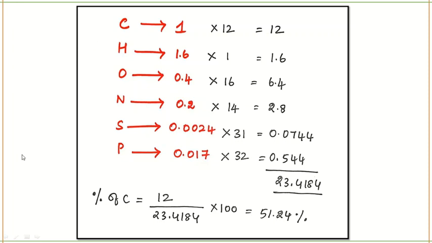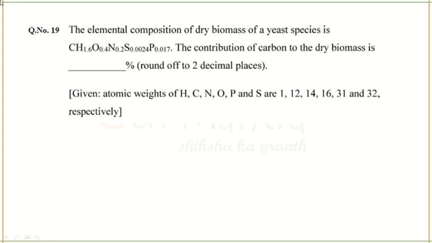Okay, similarly if they ask you for hydrogen or oxygen or nitrogen, you can do the same. How much is the composition present? Like 2.8. Okay, 2.8 for nitrogen. If they ask you, 2.8 divided by total into 100, whatever answer comes is the percentage of nitrogen contribution in the biomass. Okay, so I hope you understood this problem. Very simple problem. If you find any problem similar to this, I hope you will be able to solve it now within seconds.